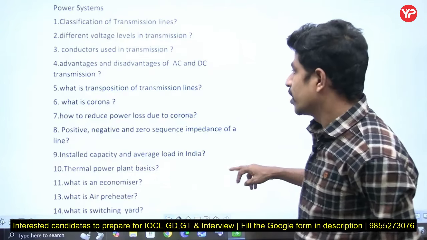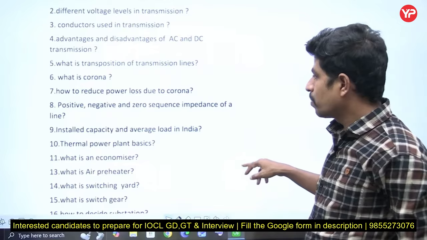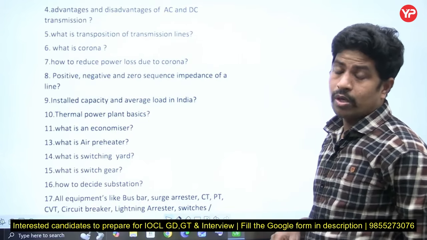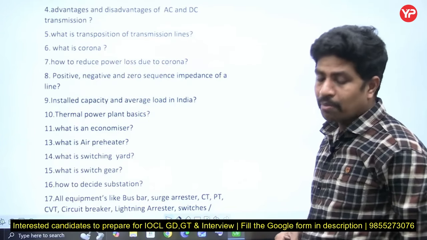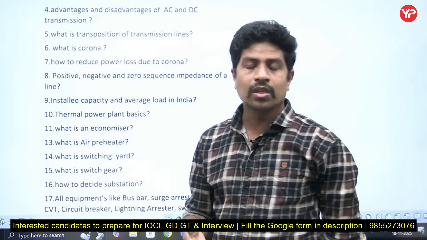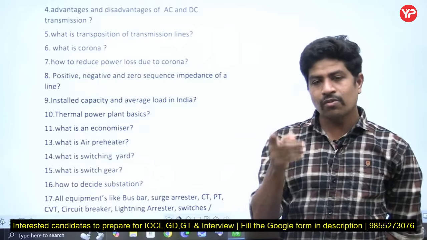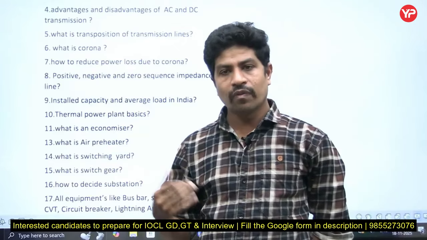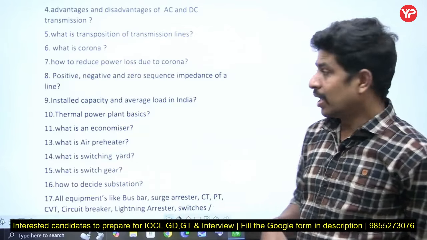What is transposition in transmission lines? What is corona? How to reduce power loss due to corona? Yes, how to reduce power loss due to corona? We go with the bundle conductors, but bundle conductors are not economical in every situation. For operating voltages greater than or equal to 220, okay, we go for bundle conductors.